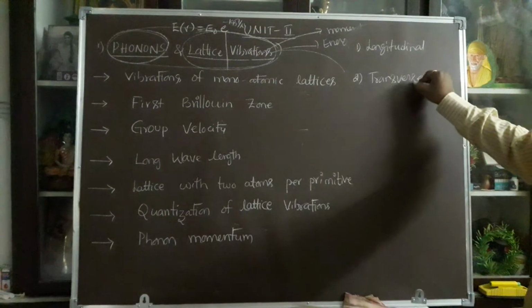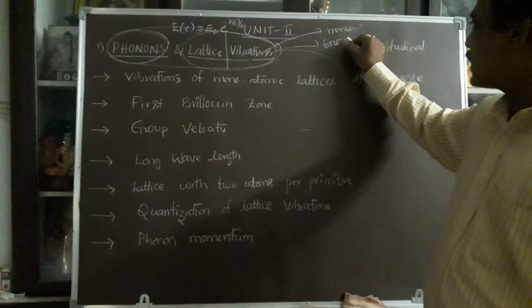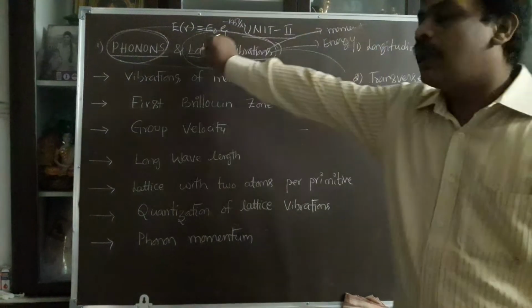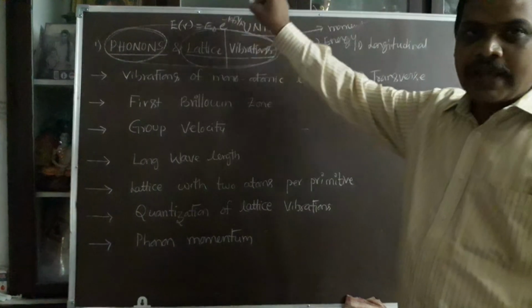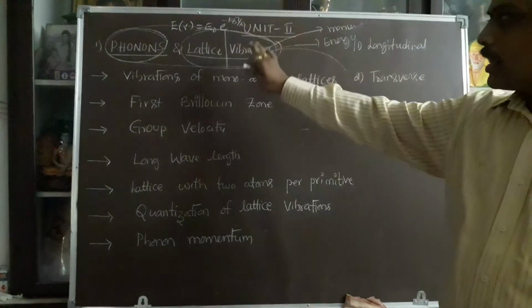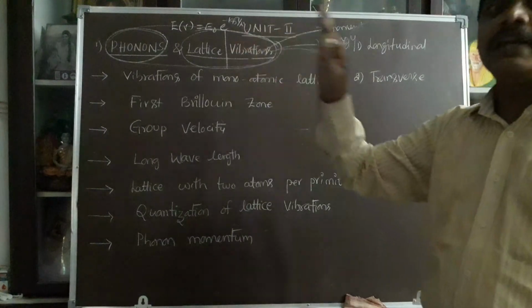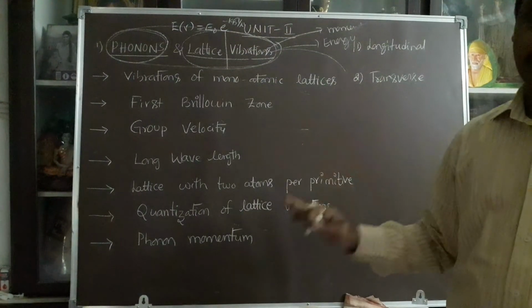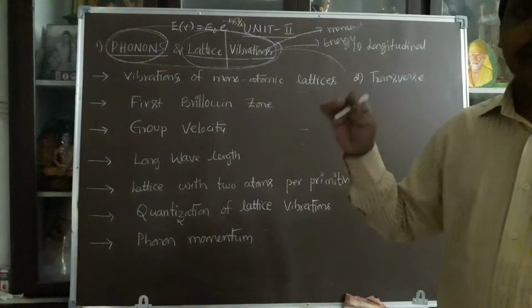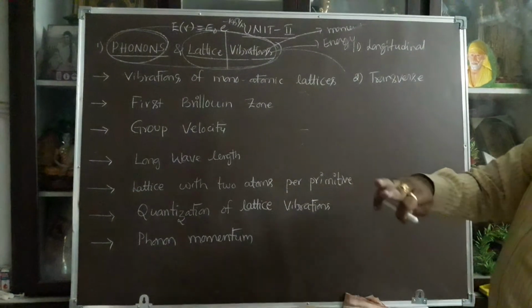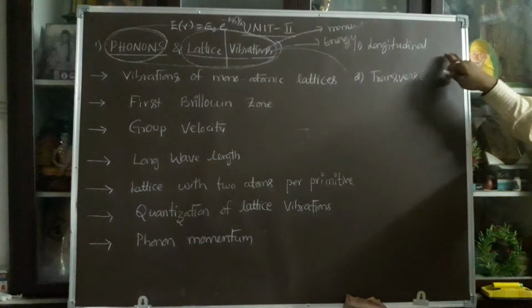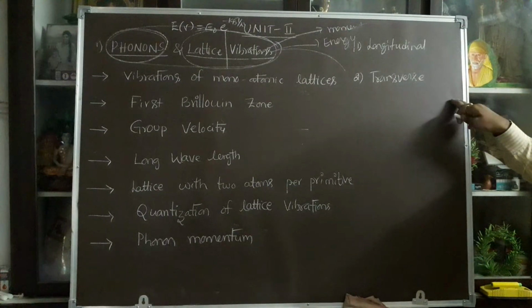These two are applicable by giving the extra energy to the lattice points. The lattice atoms are disturbed. Disturbed is nothing but movement occurs. That movement occurs in two types. One is longitudinal movement, the second one is transverse movement.